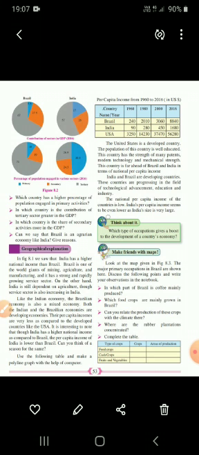Understood? Already in the morning in your live session I told you that it is very important in which occupation the percentage of people or population is engaged. Understood?